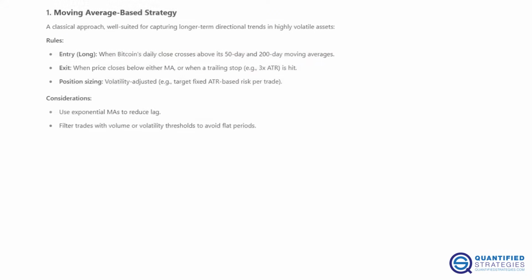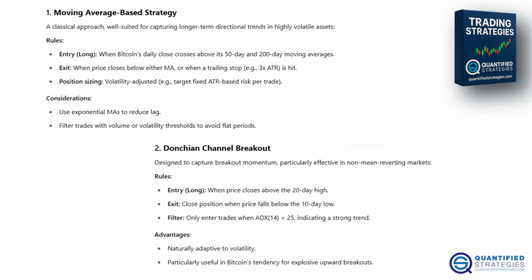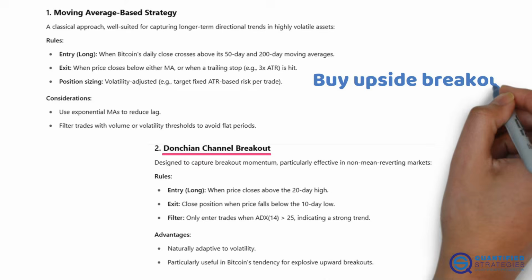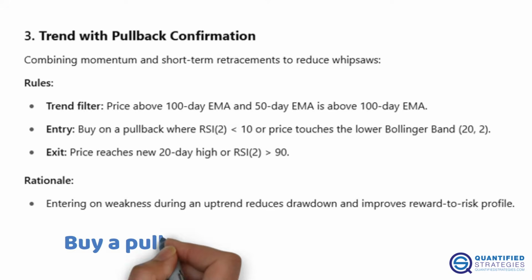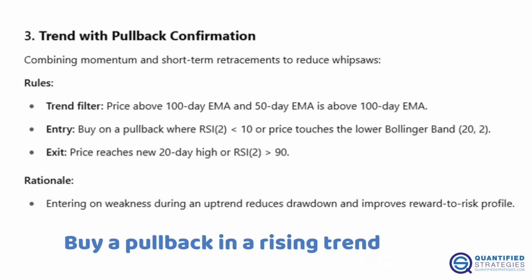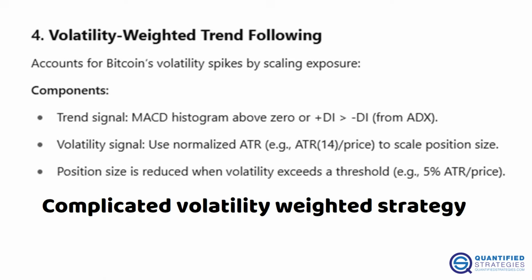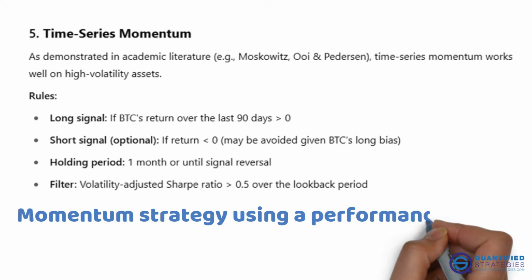The first one was based on a moving average crossover system. The second suggestion was based on the famous Donchian channel breakout, where you buy upside breakouts and sell downside breakouts. The third strategy was to buy a pullback in a rising trend. The fourth was a more complicated volatility-weighted strategy. Finally, the last strategy was a momentum strategy using a performance filter.